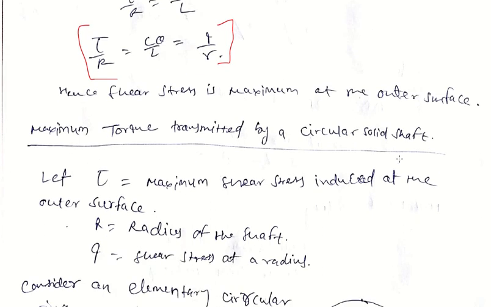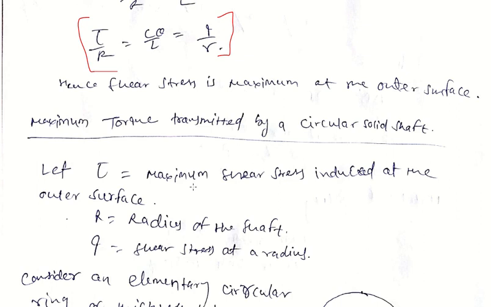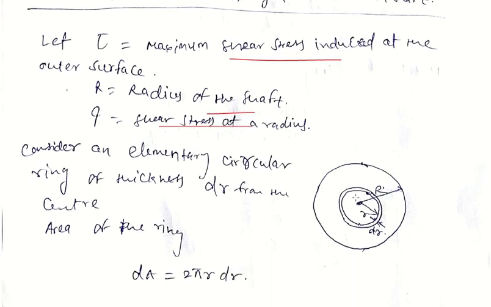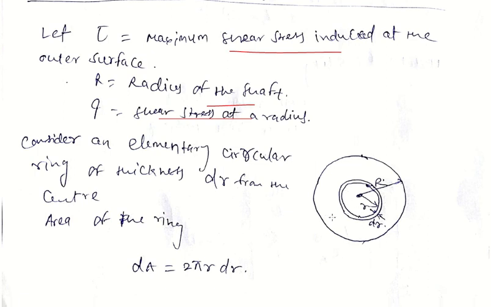Now maximum torque transmitted by a circular solid shaft. Here we have tau by r equals C theta by L. Now tau is the maximum shear stress induced at the outer surface and R is the radius of the shaft, and we consider q as the shear stress at a radius. So we consider an element at a distance small r and the area of the ring is dA.